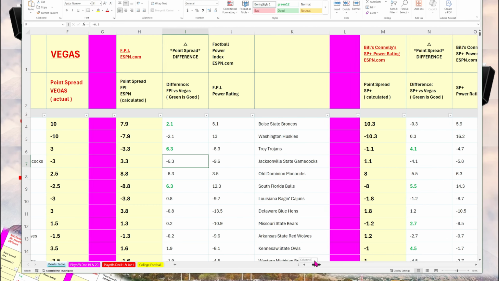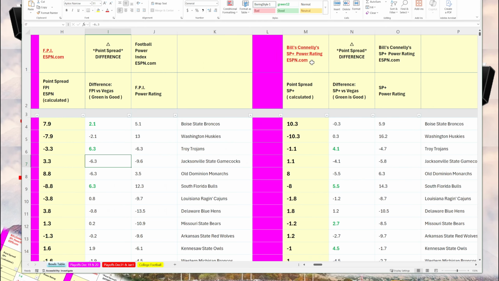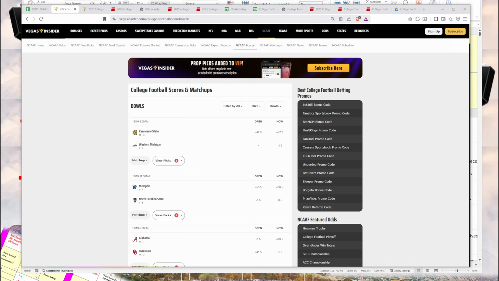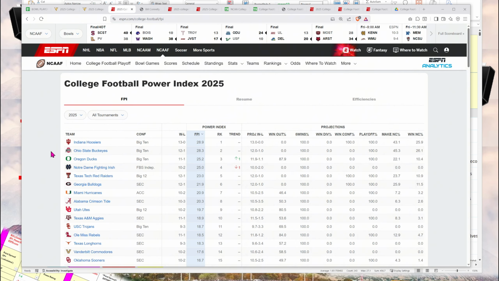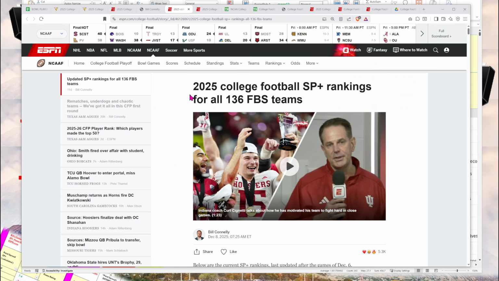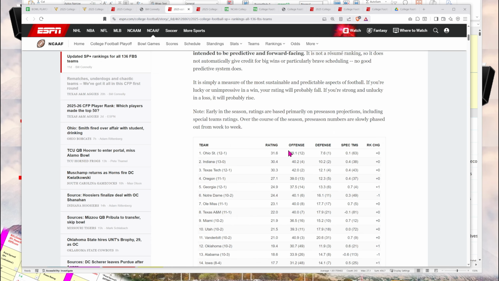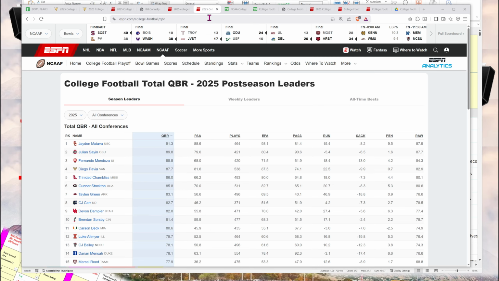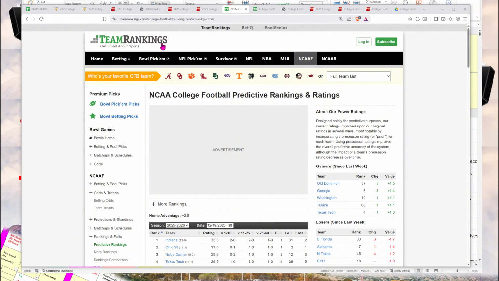So that's next. What I did was I did the same procedure with Bill Connelly's numbers. And just to quickly show you where I get this information. ESPN has their Football Power Index, FPI. Bill Connelly, he is a sports analytics expert. He publishes his SP Plus power ratings, also on ESPN. Team Rankings, they've been doing sports analytics for 25 years, founded by some Stanford graduates.